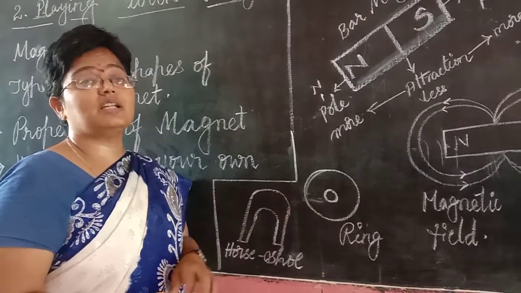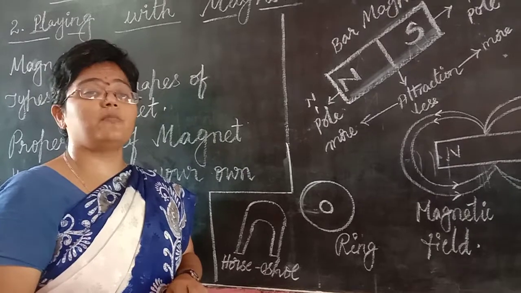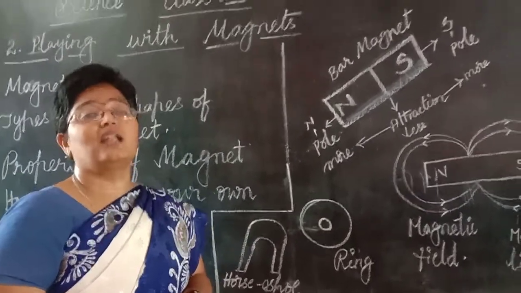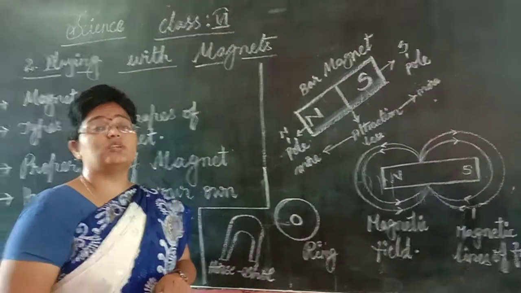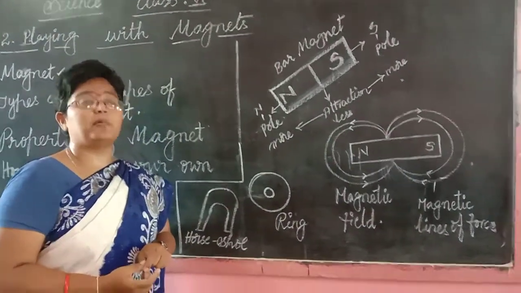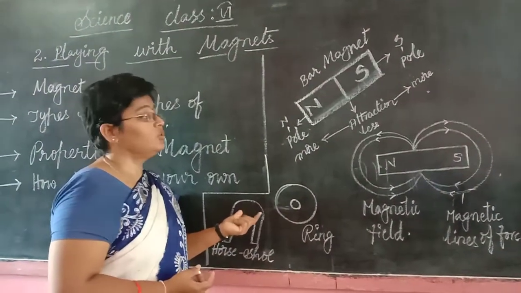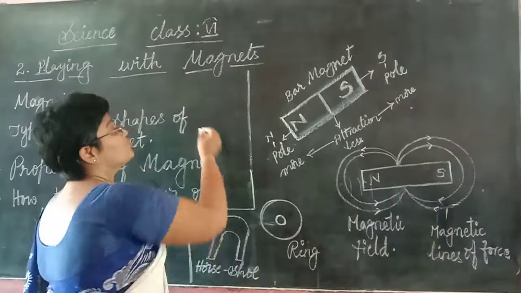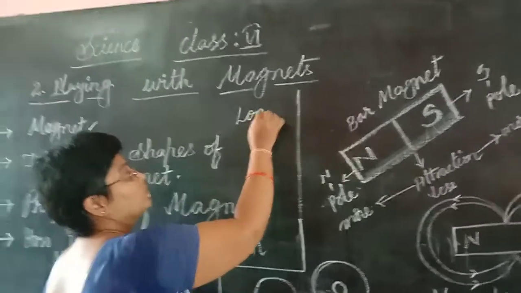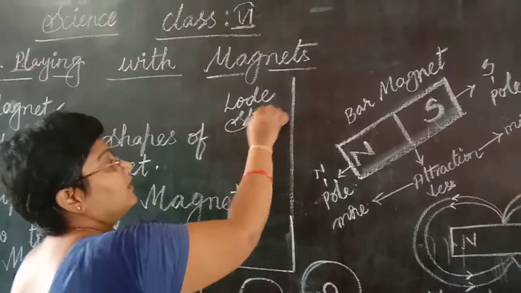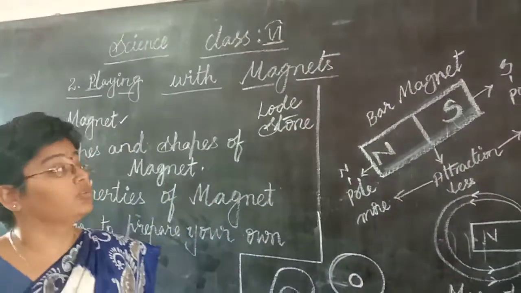Even electrical appliances make use of magnets, and that type of magnetism is called electromagnetism. These electromagnets are more powerful when compared to natural magnets. The natural magnet is called lodestone. What is a natural magnet called, children? It is nothing but lodestone.